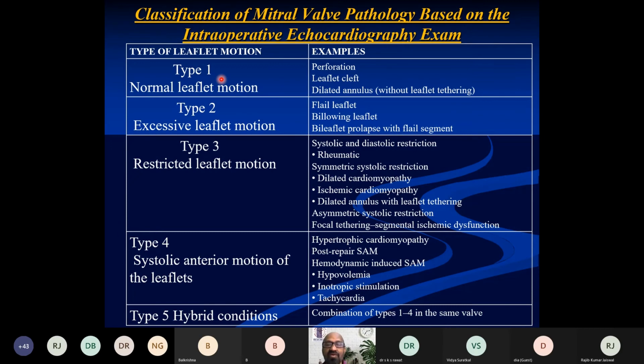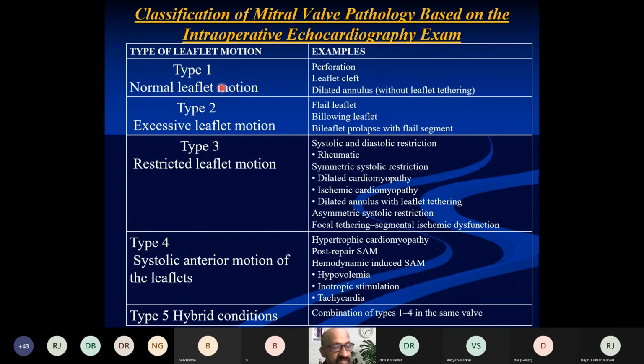The leaflets are mobile and the motion is normal. And the leaflets are not crossing the annular plane of the mitral valve, and there is failure of coaptation, or there may be perforation or cleft in the mitral leaflet, but actually the mitral leaflet motion is normal.